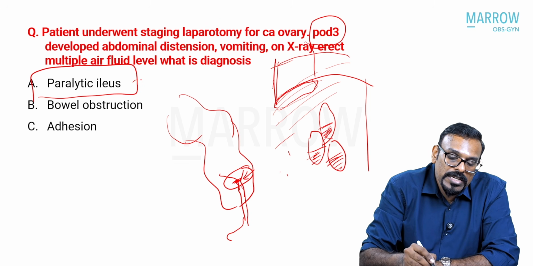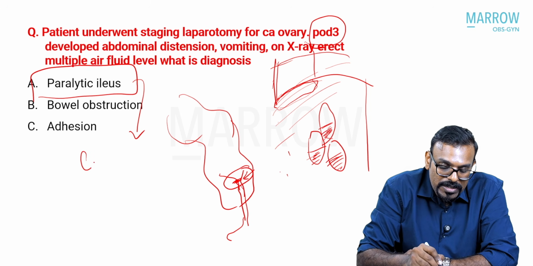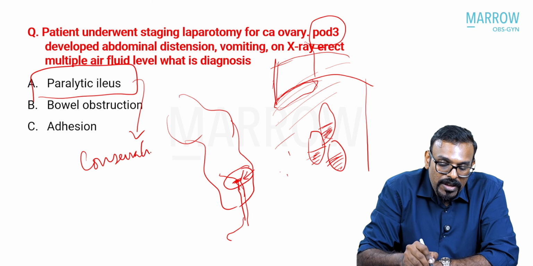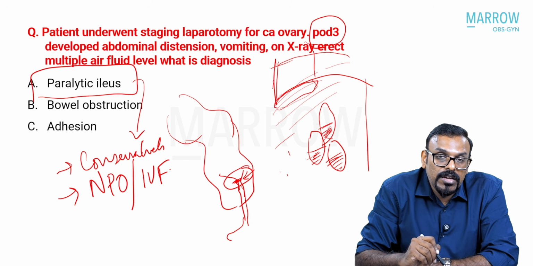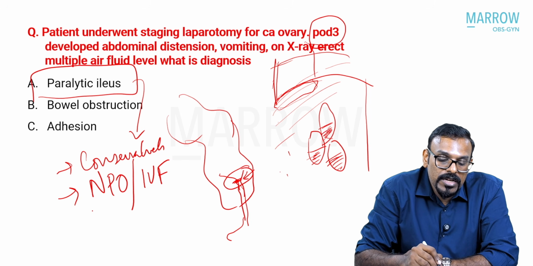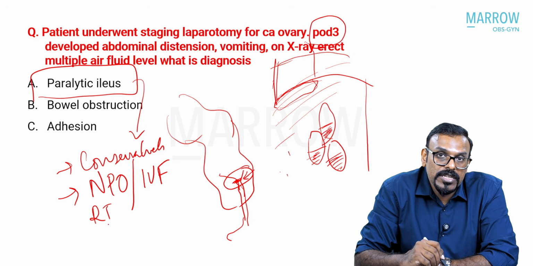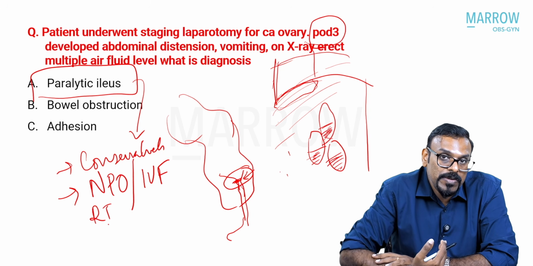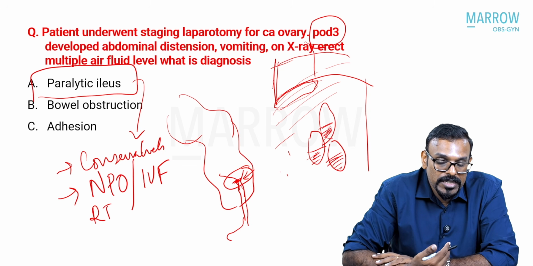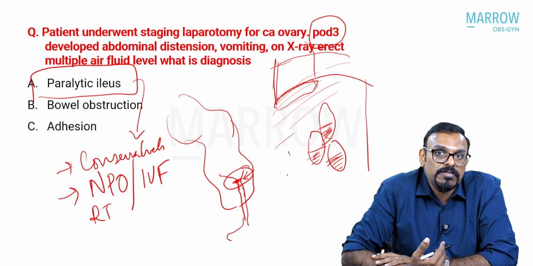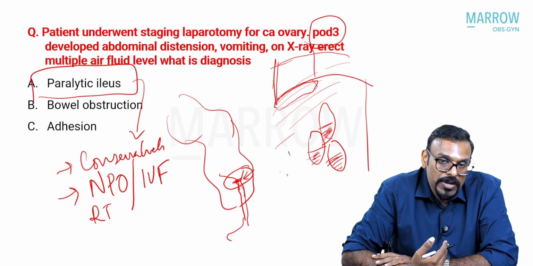Paralytic ileus is mostly treated conservatively or expectantly, where you keep the patient nil per oral and with IV fluids. Sometimes you might even put in a Ryle's tube to decompress, especially if you have a distended stomach in these cases, to prevent excessive vomiting and also aspiration pneumonia.